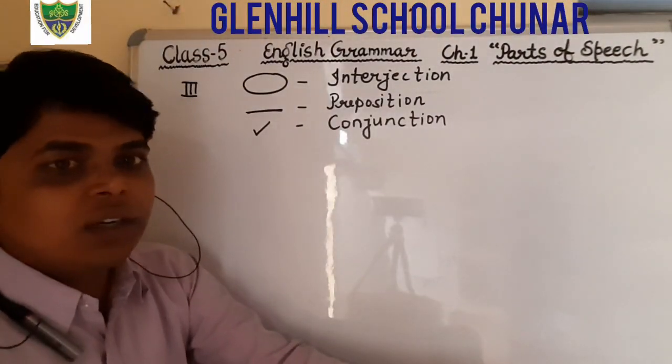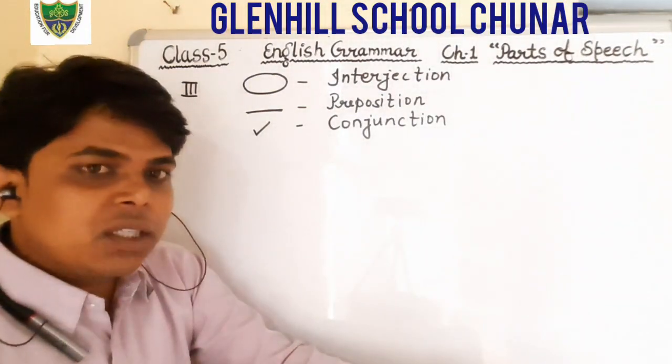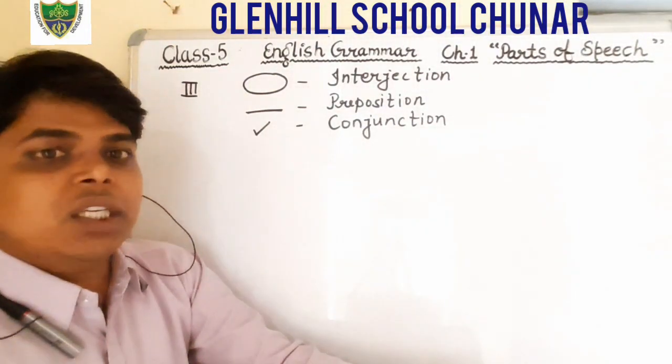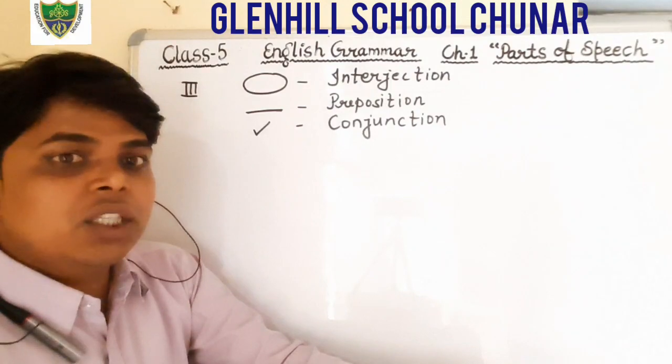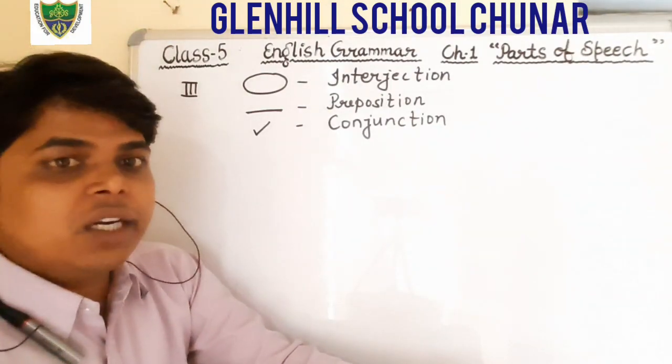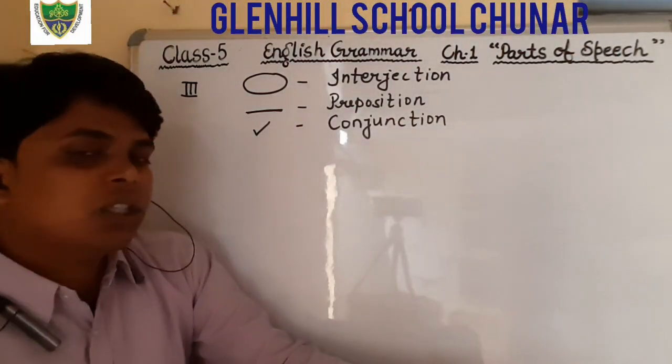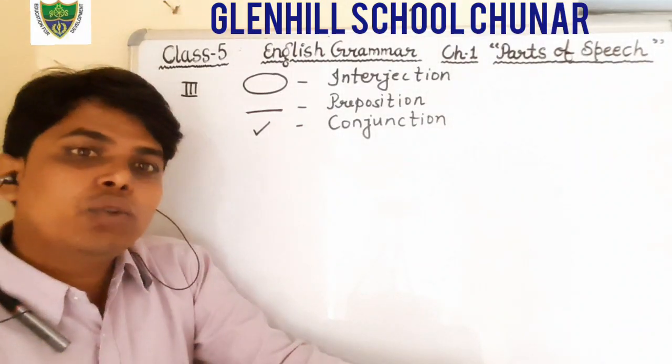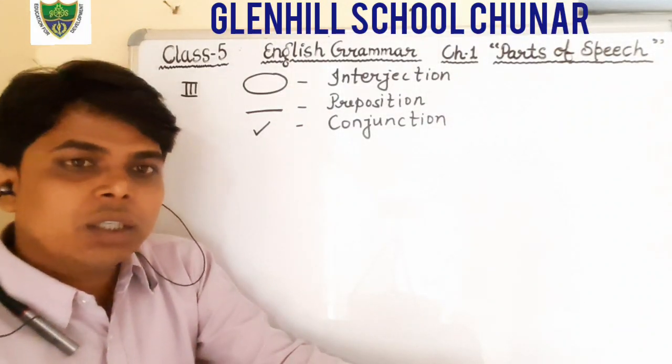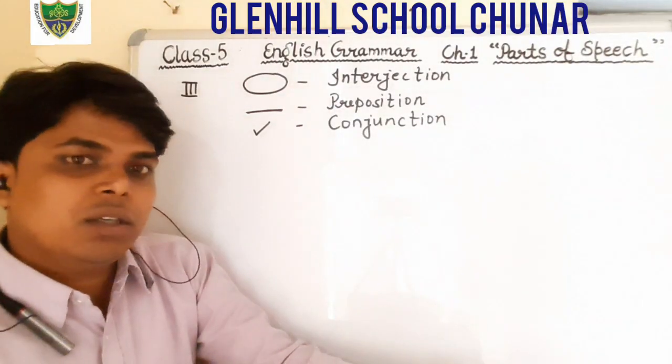Okay students, and the third is conjunction. What is a conjunction? I have told you in the previous classes that a conjunction is a linking word, a joining word, used to join two words or two sentences.